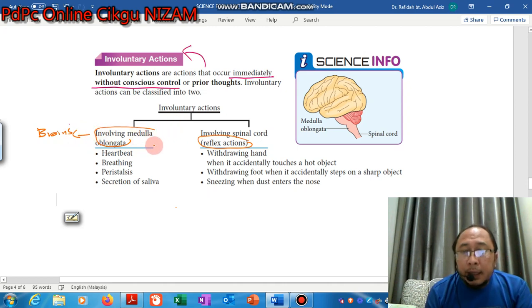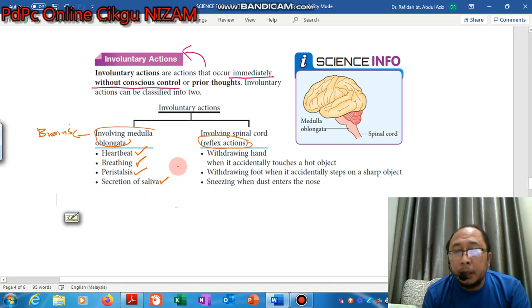Actions such as heartbeat, breathing, peristalsis, and secretion of saliva are controlled by the medulla oblongata in our brain, and we cannot control these. They happen regularly. Because this involves the medulla oblongata, it is different from the second classification of involuntary action, which we call a reflex action.